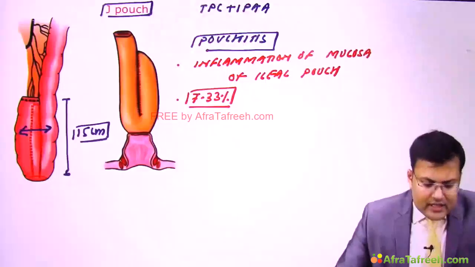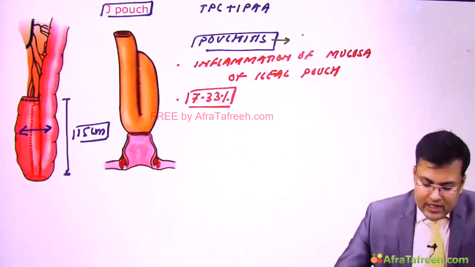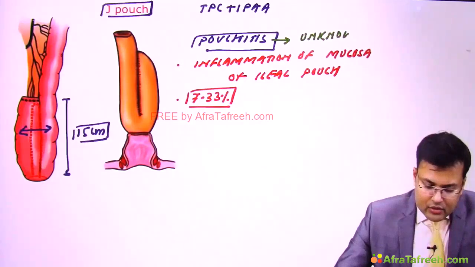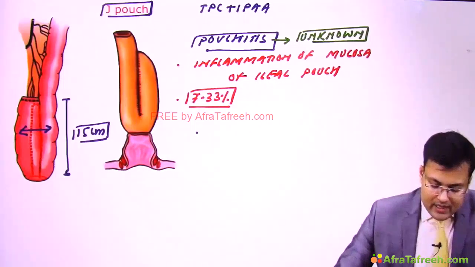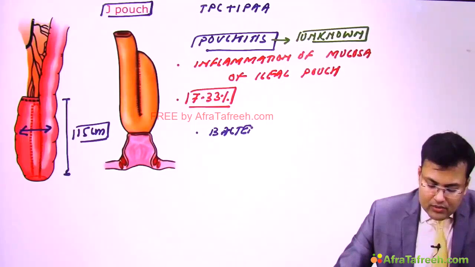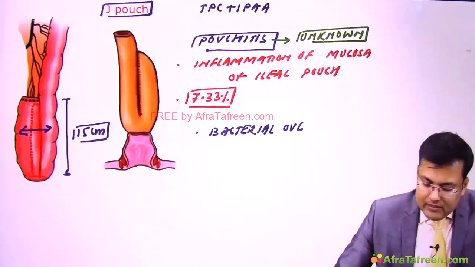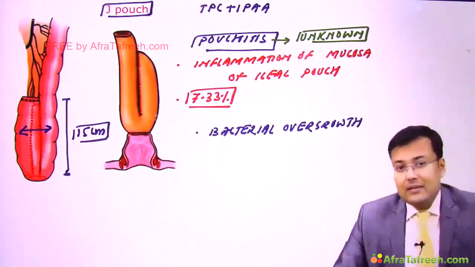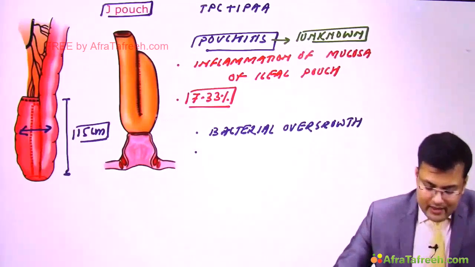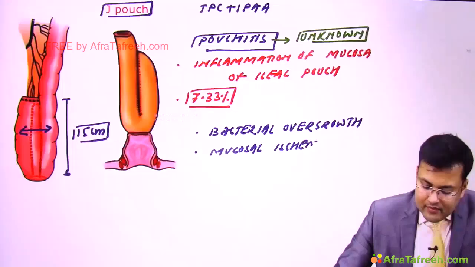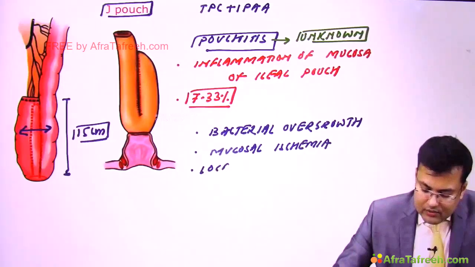Now see, what's the etiology? The etiology of pouchitis is unknown, but what factors can contribute? It can be related to bacterial overgrowth. If it's related to bacterial overgrowth, we can give antibiotics in the treatment, and we can use probiotics. Second, it can be related to mucosal ischemia or some local factors, but the exact etiology is unknown.